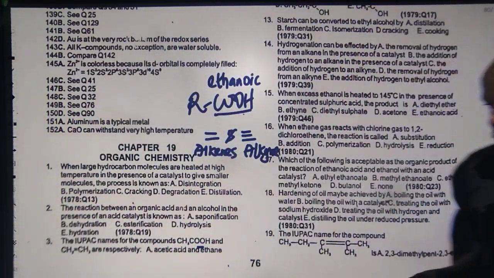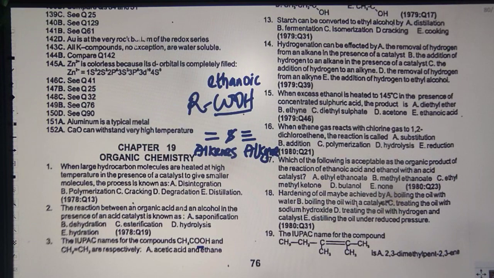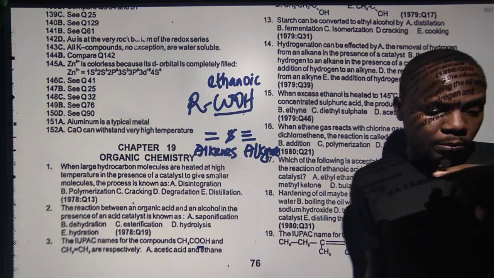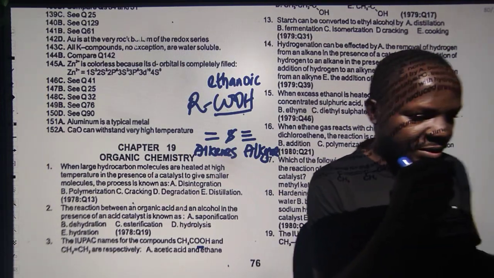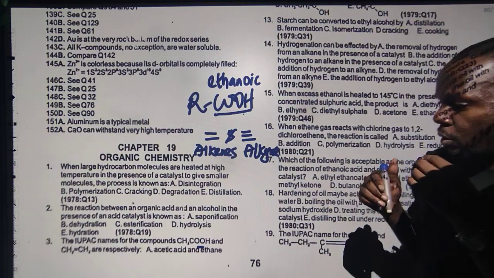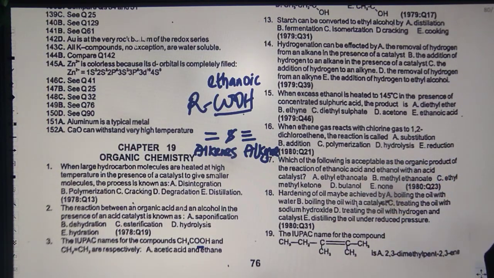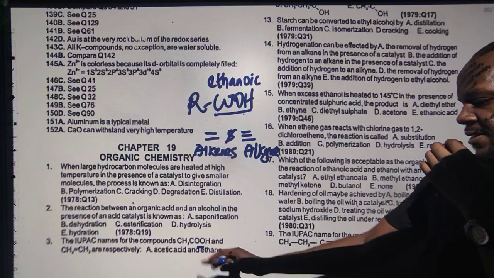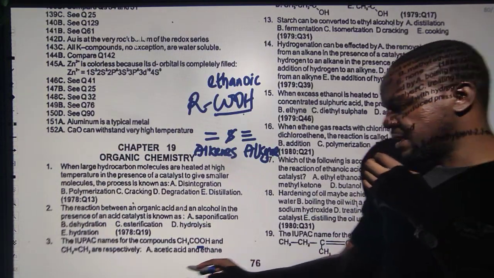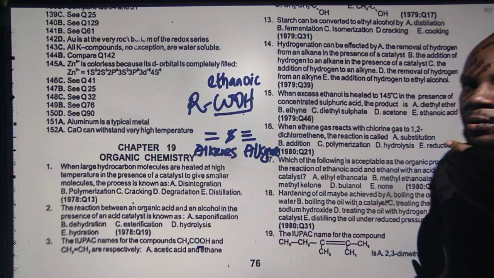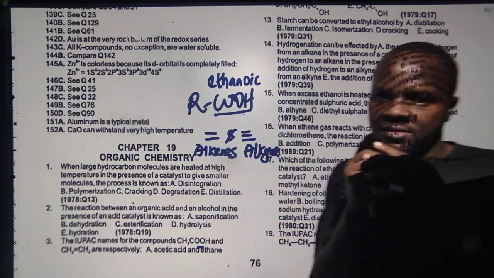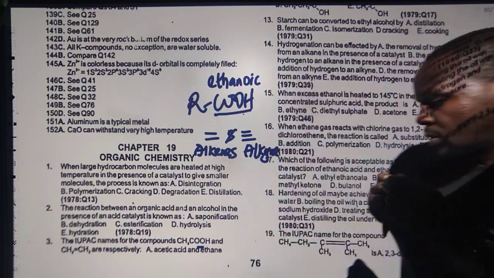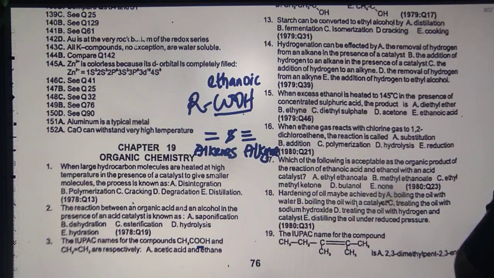So, let's not waste time. Now we know the answer to this question, and I think it will be better for us to just pick the correct answer now. We know the first one is the organic compound, which is ethanoic acid. Now, there's another thing I need to talk about, because it's important to know some other names, because other names are going to help us here. Look at the first option, we have acetic and ethane. Basically, this one has a double bond, there are two carbons. Two carbon is eth, but I told you then it is what? ENE. So it is not ethane, it is ethene.